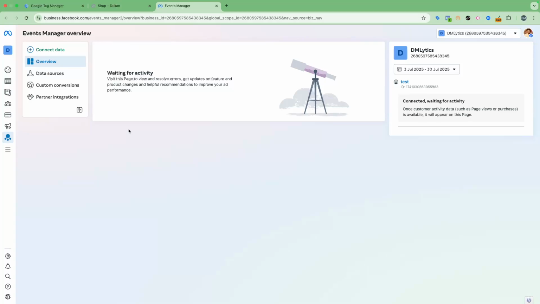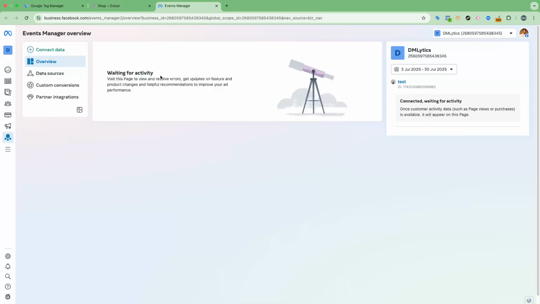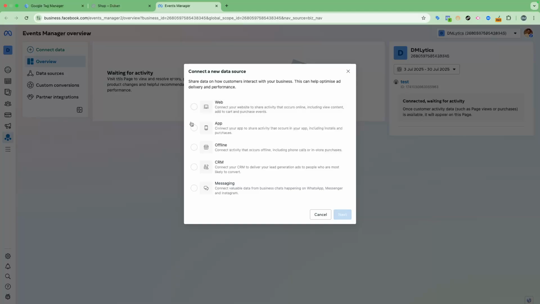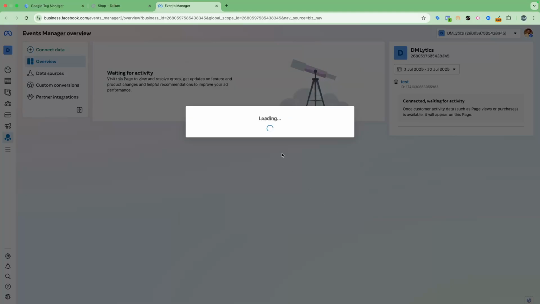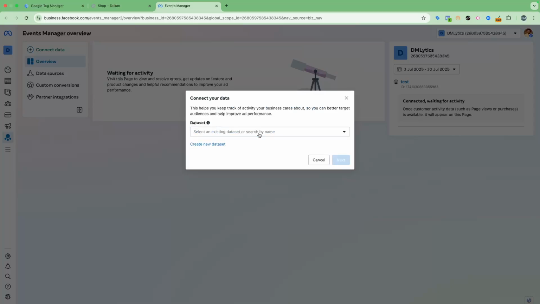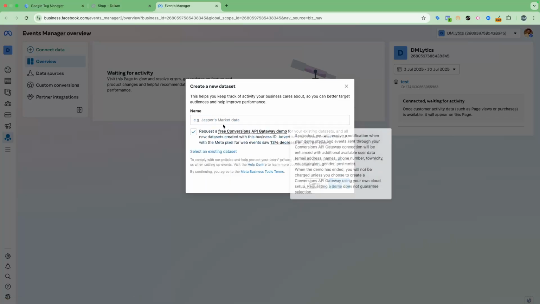To do that, you will need to navigate to your Events Manager in your Meta Business Manager account. Inside Events Manager, you just click Create Connect Data to create the pixel. Here, if you are going to install on a website, we will select web, and then we have multiple options, but for the sake of this website, we are going to stick with the web option. Next, it will show the list of pixels you already have, but we are going to select create a new pixel.